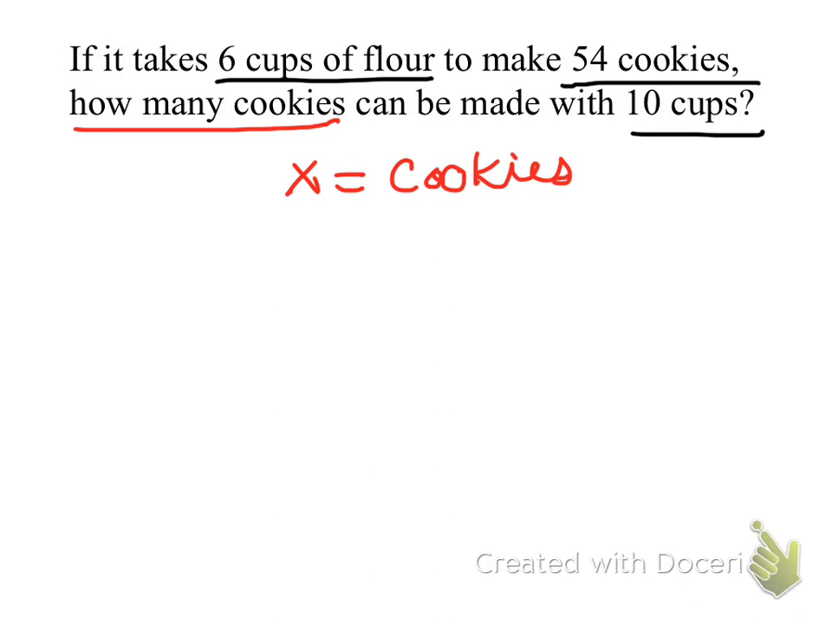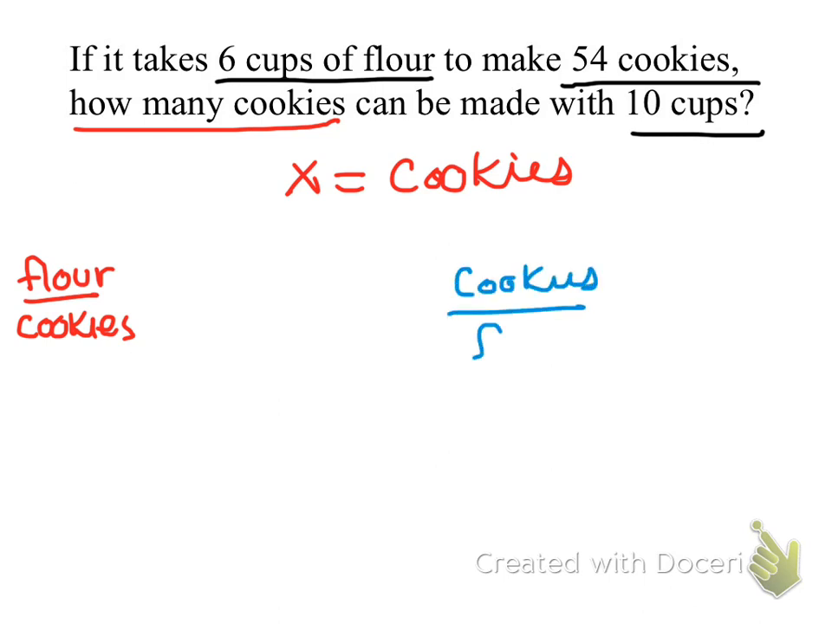Okay. So when I have 3 out of 4 items, I can set this up like a proportion. And it doesn't matter how you set the proportion up, you just have to be consistent. You can set it up flour to cookies or cookies to flour. Okay? So on the first one, the first piece of information they gave me is what?